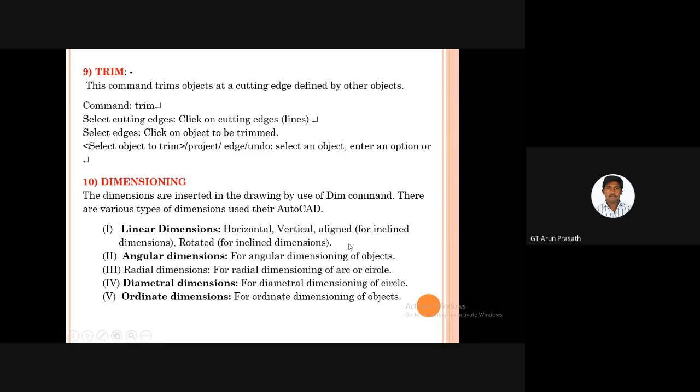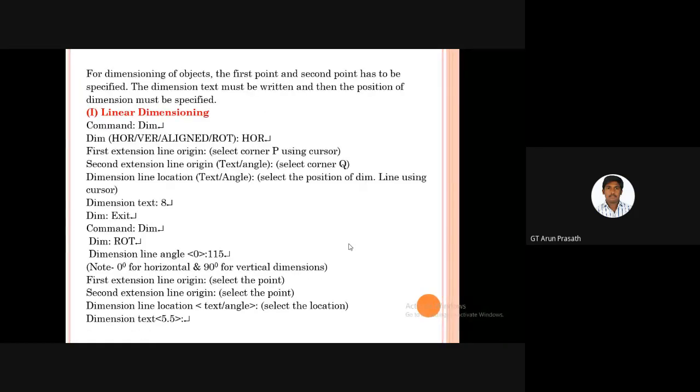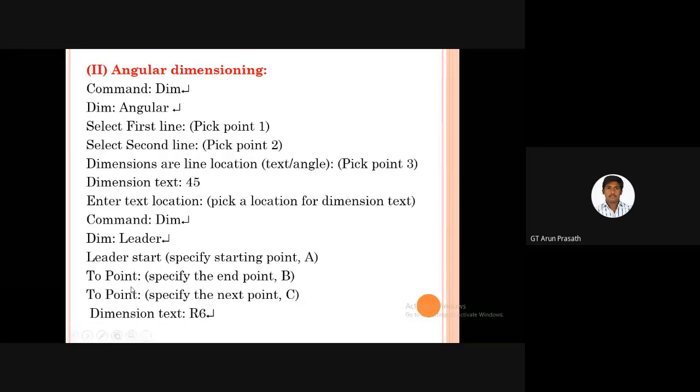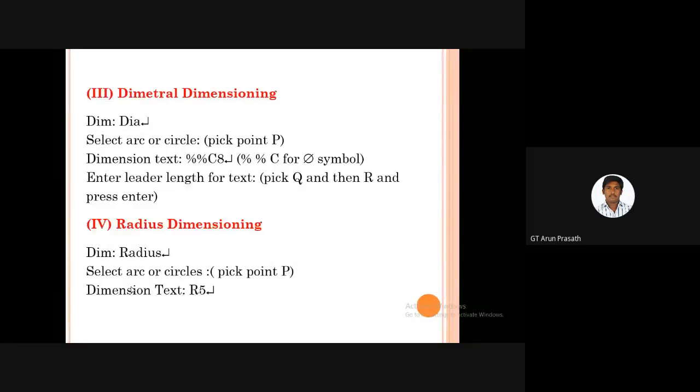Okay. And these are made using the linear dimension, with some points I have given here, and then the angular dimension, diametral and radial dimension.